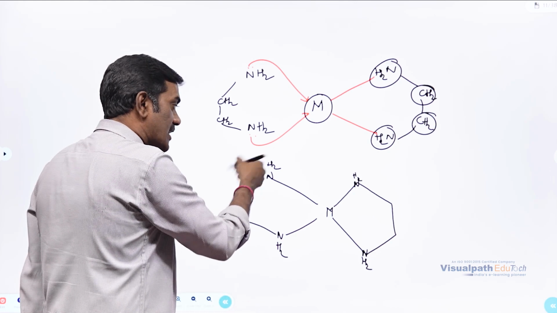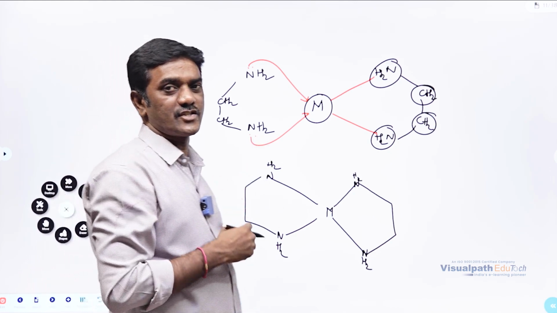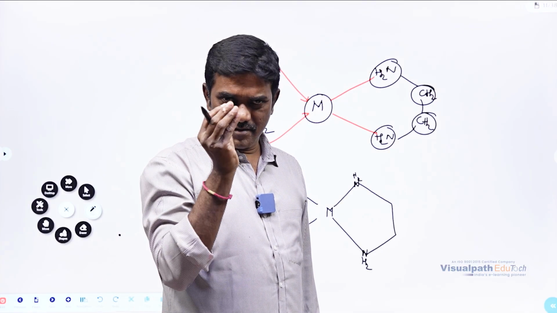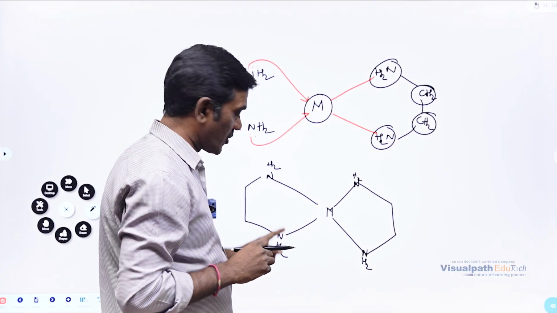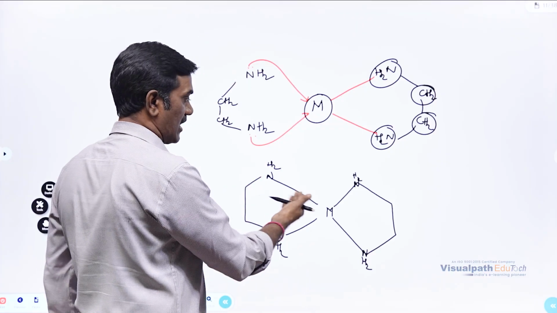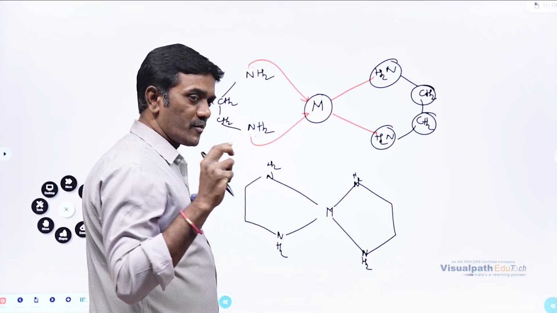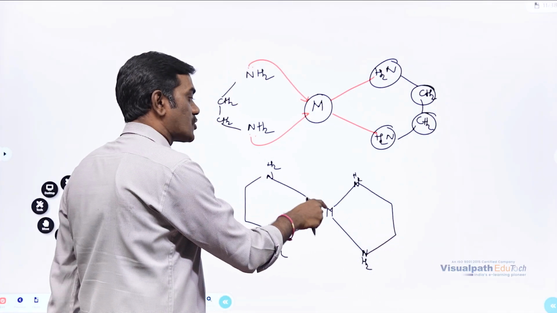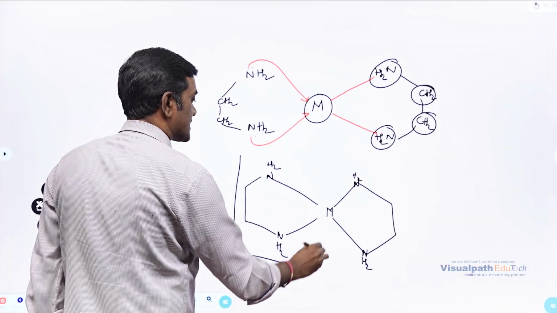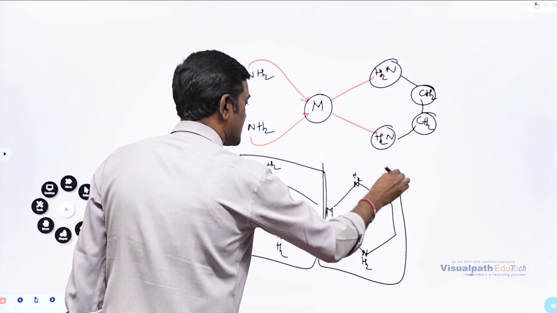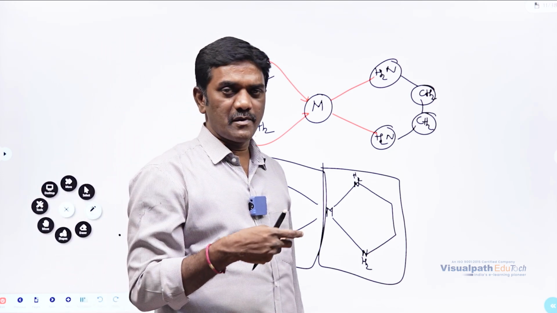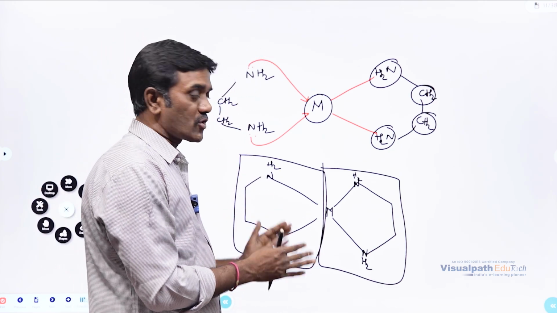So this donation is called chelation. Chelation means a ligand has two sides in this particular molecule. If two or more binding sites are there, then it will have a possibility to donate the electrons to the metal ion at a time. At that time it will form a cyclic ring like this. So due to formation of this particular cycle, the complex is going to be more stable, which we will discuss here. This formation is called chelation.